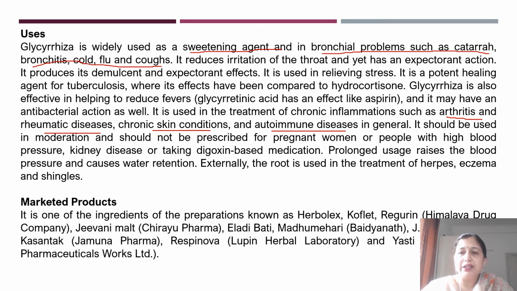However, there are certain conditions where the drug should be used in moderation, for example pregnant women, people having high blood pressure, kidney diseases, or those taking digoxin based medication. Why? Because prolonged usage raises the blood pressure, and it also causes water retention, which may again increase the blood pressure.